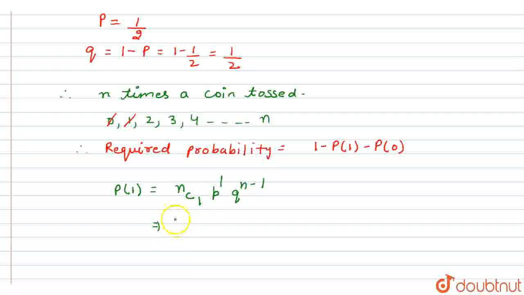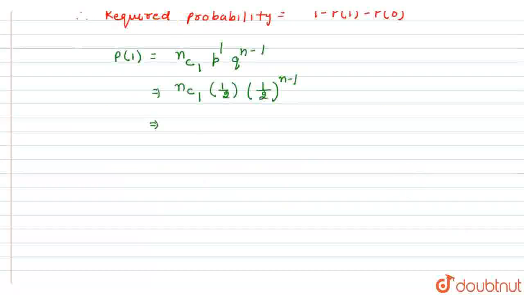Now putting the values of p and q, where p is 1/2 and q is 1/2, power n minus 1. After solving, we know that the value of nC1 is n. So we get n into (1/2)^n. Now we have to find the value of P0.